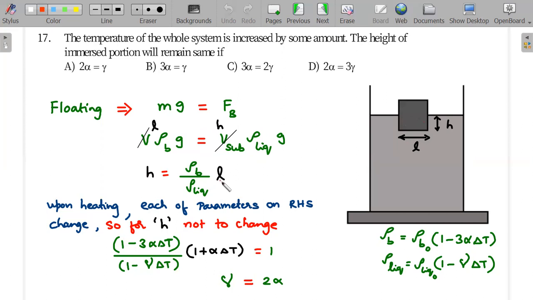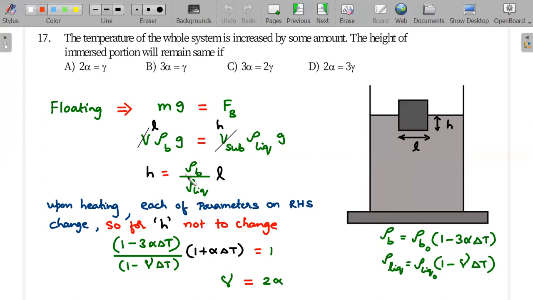Okay, it's pretty simple. Now, in this format, you can actually write rho b divided by rho liquid as the factors, right? When you heat it, rho b becomes rho b times, here. Can you see at the bottom of the screen? Rho b is rho b naught times of 1 minus 3 alpha delta T, right? Density decreases upon heating for a body. Okay, body's gamma is 3 alpha. Whereas for a liquid also, the density is actually going to decrease upon heating. So these are the factors with which it changes. And whereas L, that is the length dimension of that particular solid, is going to increase upon heating.